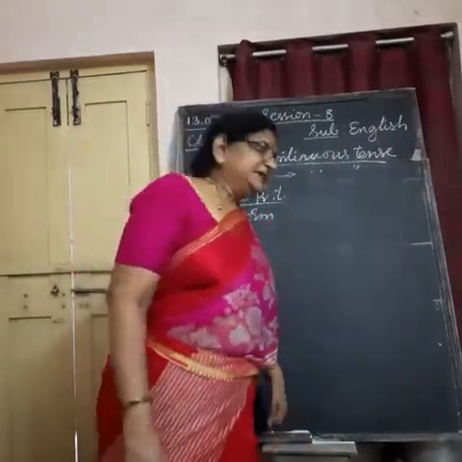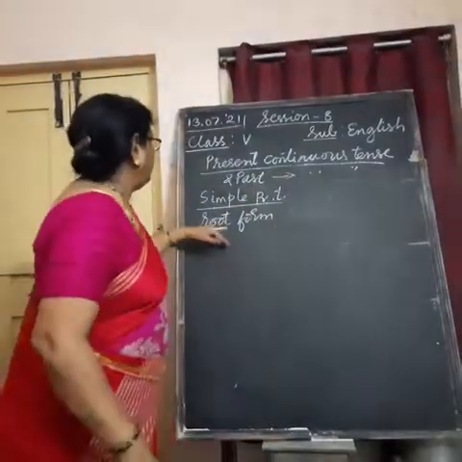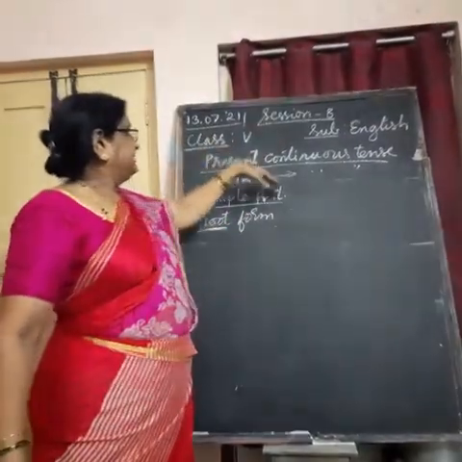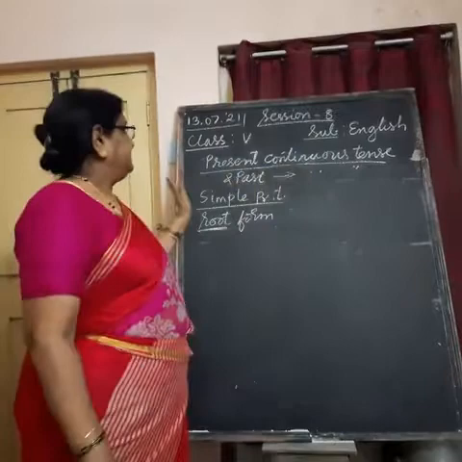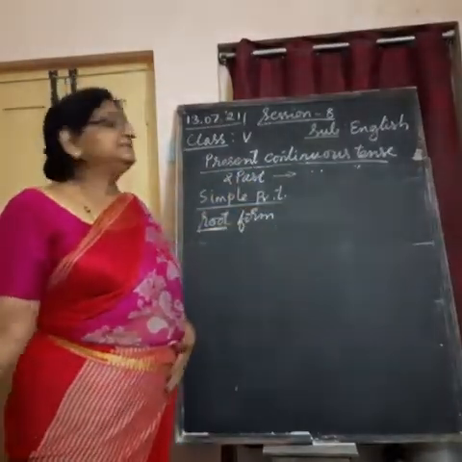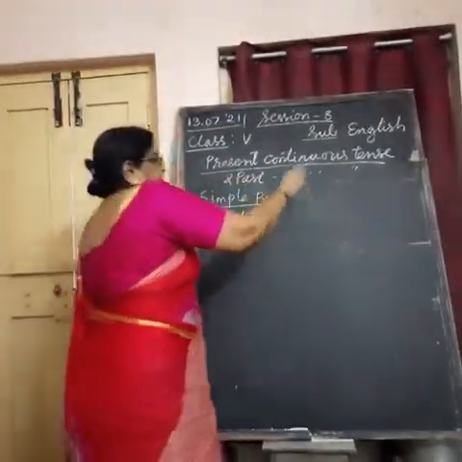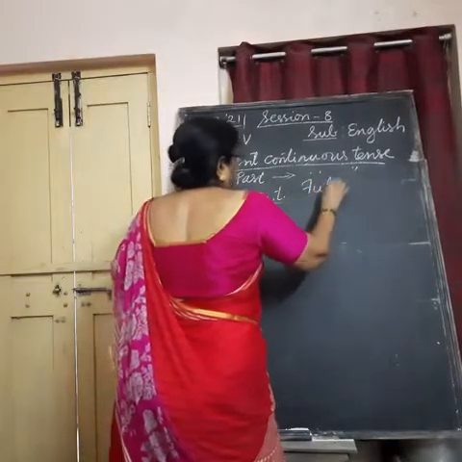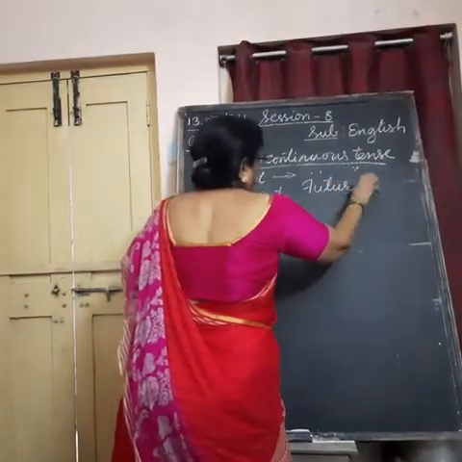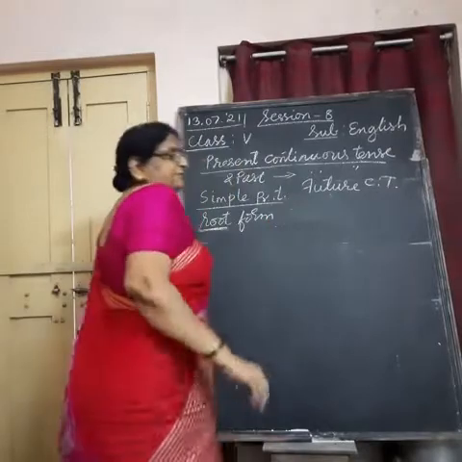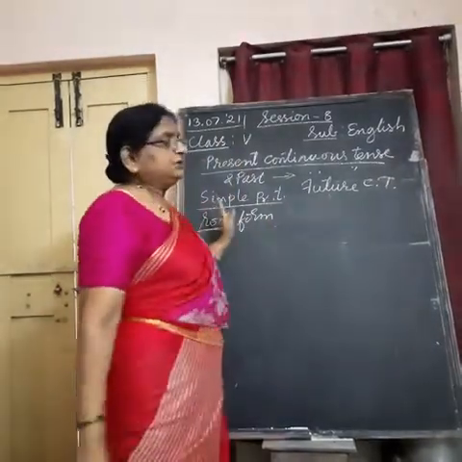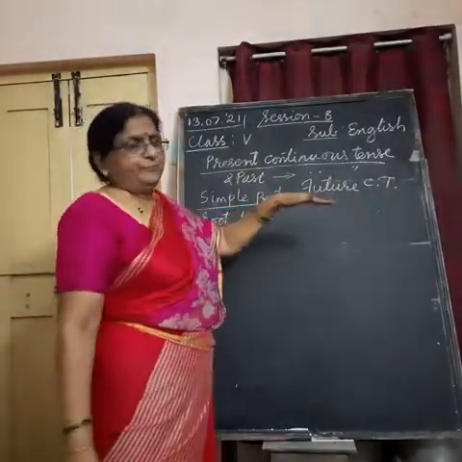Yes or no? Same way, what do we do with root forms while using the present continuous tense and past continuous tense and even future continuous tense also? These three forms, both in singular and plural form.